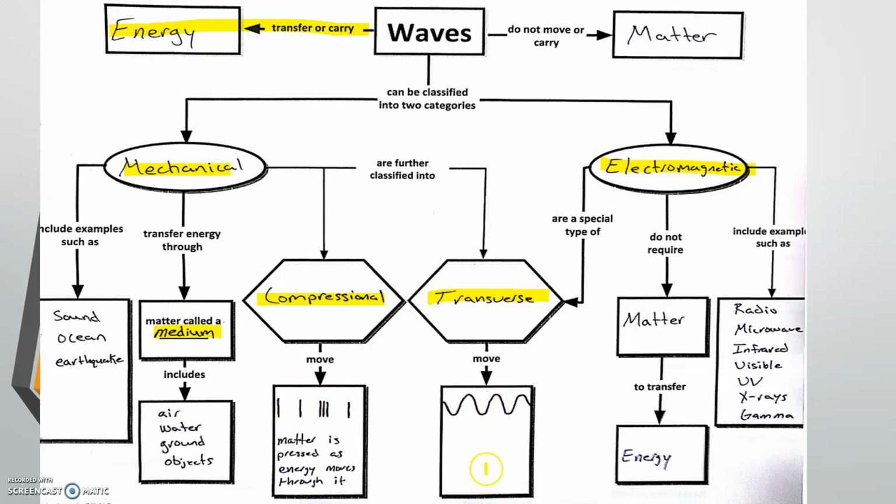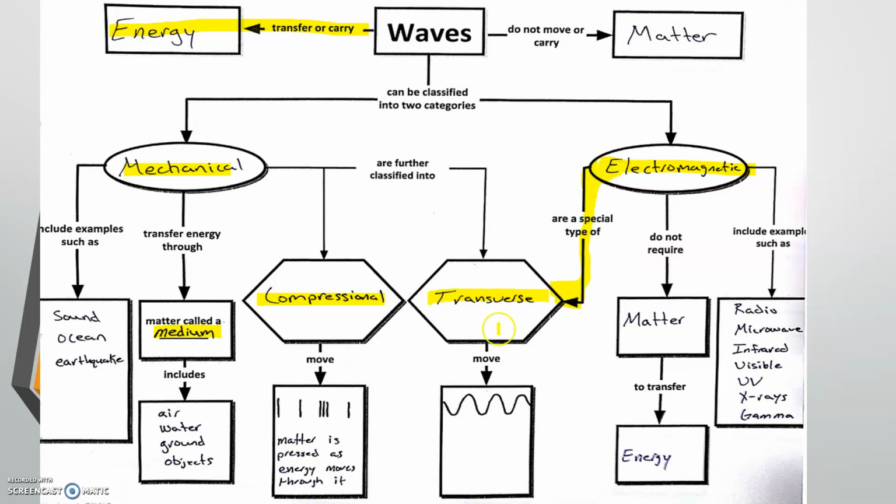Transverse waves, again, the energy moves perpendicular. So the matter moves perpendicular to the energy. So it has these nice up and down waves. On the other hand, electromagnetic waves. Notice how it's connected here. Electromagnetic waves are a type of transverse wave.